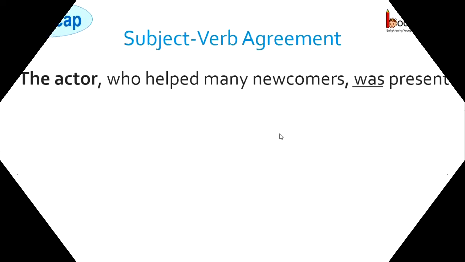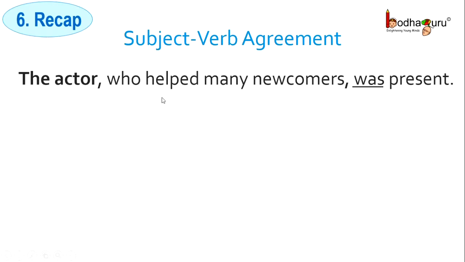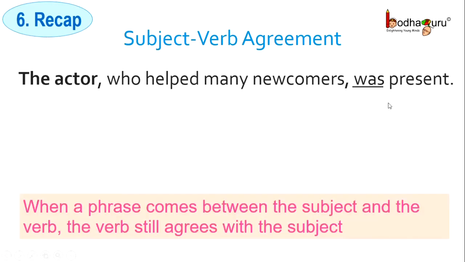Next, rule number 6. The actor who helped many newcomers was present. What do we see here? When a phrase comes between the subject and the verb, the verb still agrees with the subject. So, here the verb was is agreeing with the subject, which is the actor.